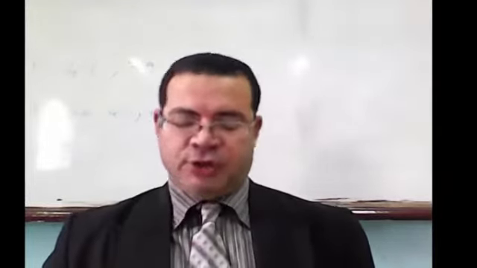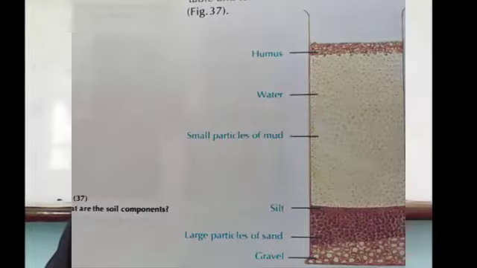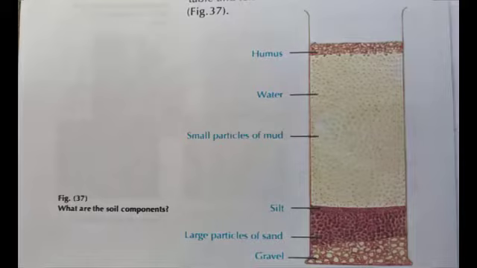Number 3, soil contains particles of mud, a small amount of sand, small particles of rocks, and large particles of sand and gravels.